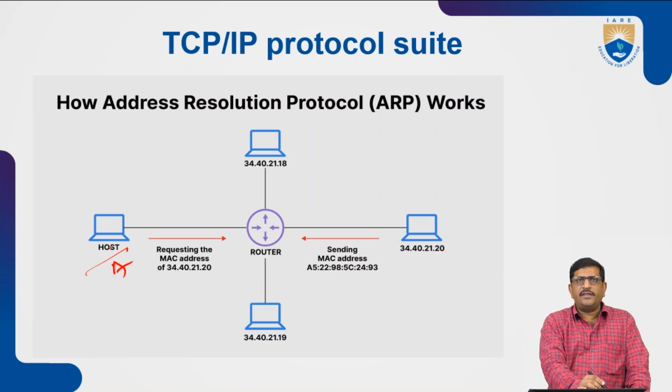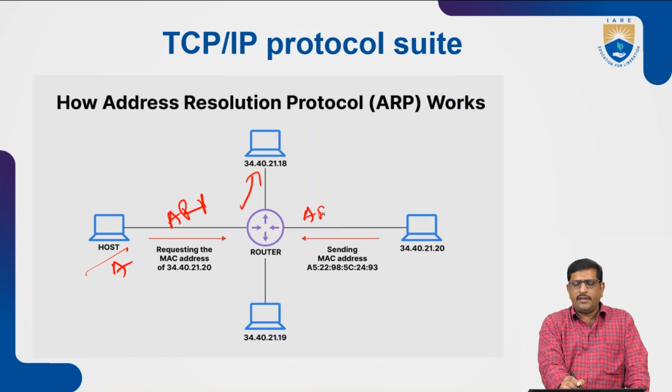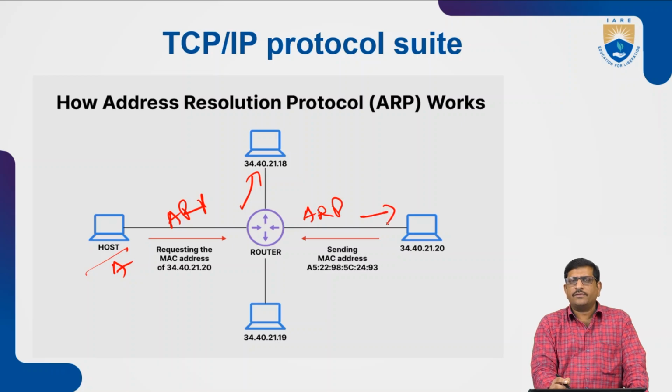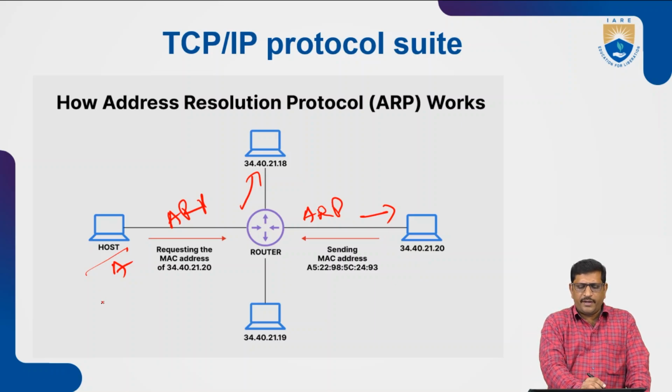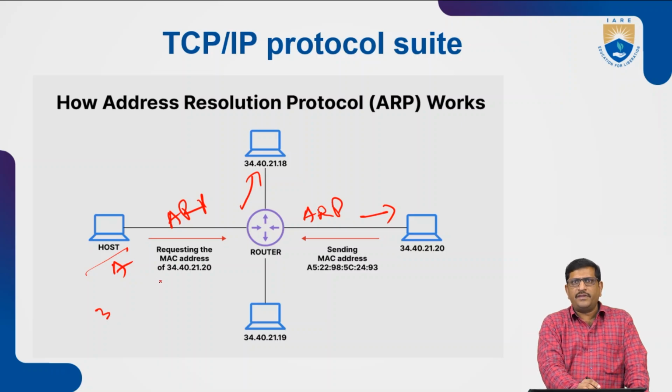That's why host A is sending the ARP to this host, which has the IP address 34.40.21.20. It is requesting the MAC address for the IP address 34.40.21.20.